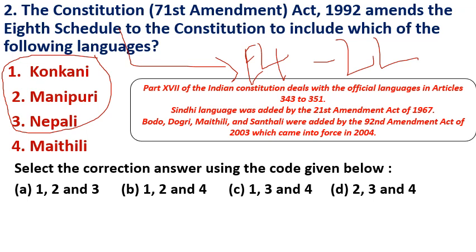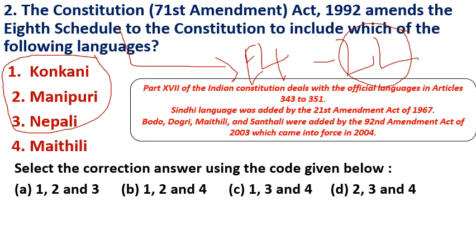Sindhi was added as the 15th language by the 21st Amendment Act of 1967. Konkani, Manipuri, Nepali were added by the 71st Amendment Act of 1992. Recently, Bodo, Dogri, Maithili and Santali were added by the 92nd Amendment Act of 2003, which came into force in 2004, so that right now we have 22 languages in the 8th Schedule.